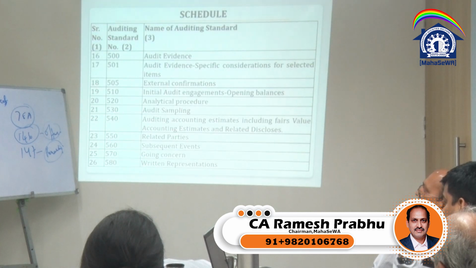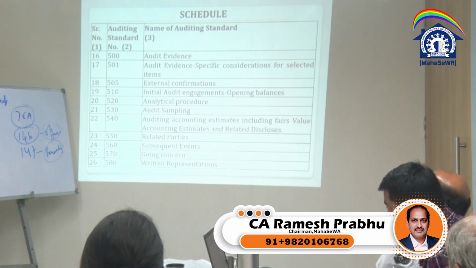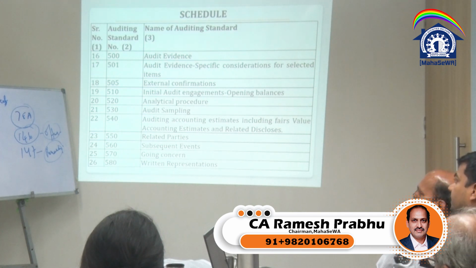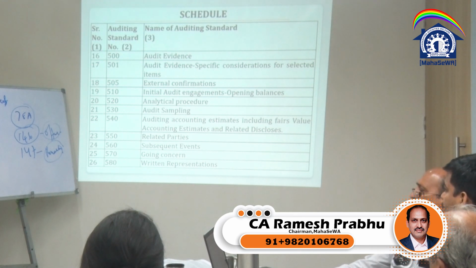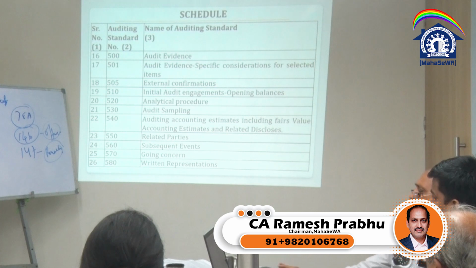Now, audit evidence. Audit evidence specific consideration for selected item, external confirmations, initial audit engagement, opening balances, analytical procedure, audit sampling, audit accounting estimates, related parties, subsequent events, going concern, written representation. We are taking written representation, right?